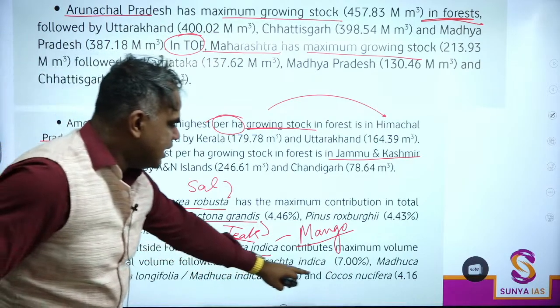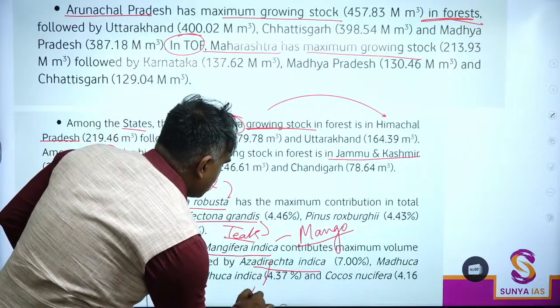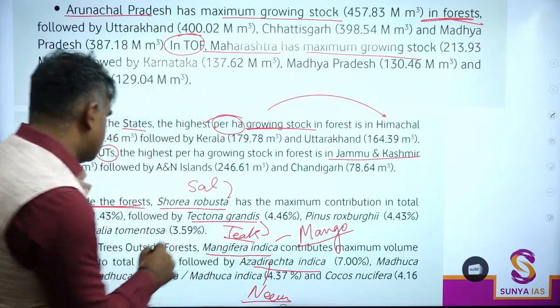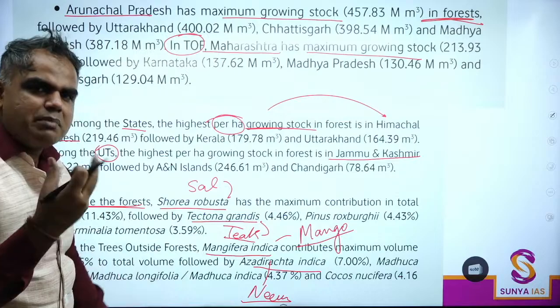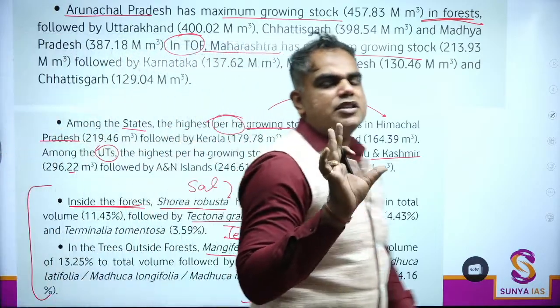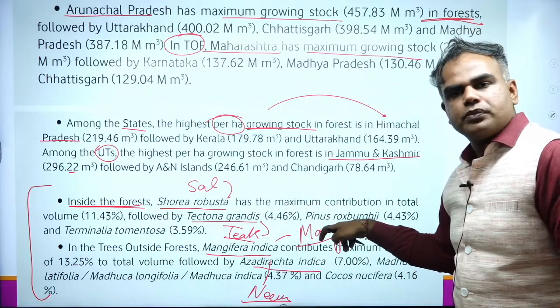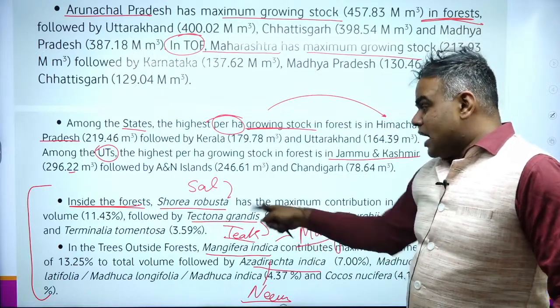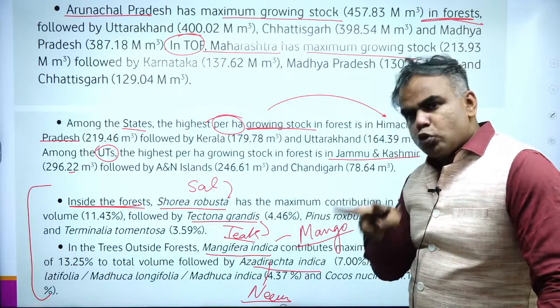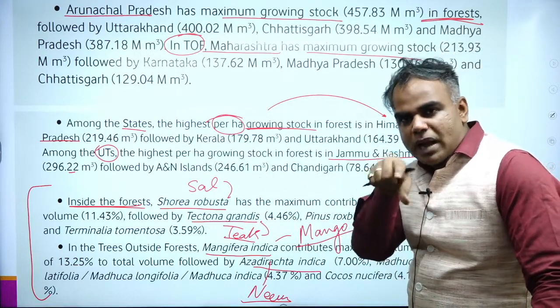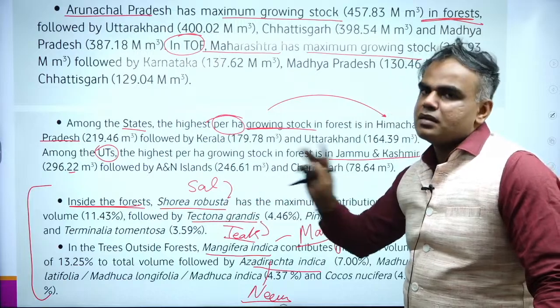Then you have Azadirachta indica. भूल जाओ इसको. This is a name only. The most important one. They've also mentioned Madhuca indica. This is again Mahua. हमें क्या याद रखना है? मेन चीज़ sal, Shorea robusta. Second is mango. Why I'm also emphasizing, because in the last 2 years they have asked you scientific names also, bracket में करके पूछा है, पर अगर common name भी याद है, that is good enough.